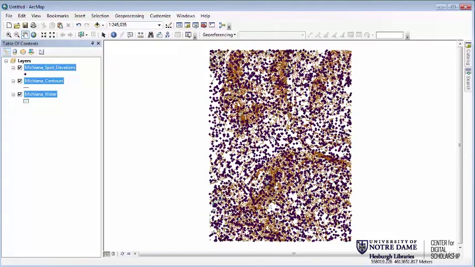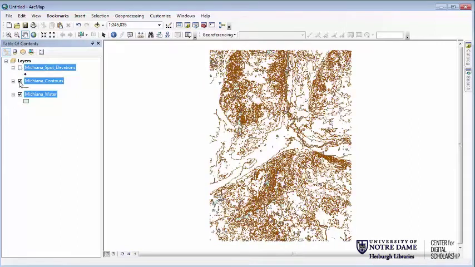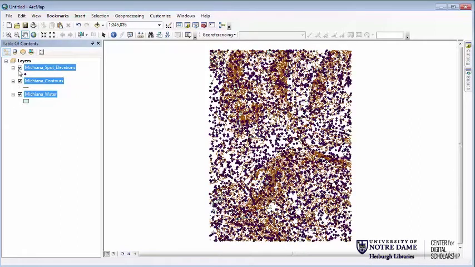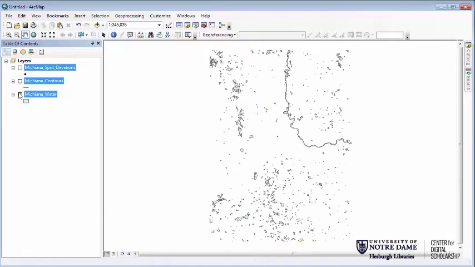And what you see is you have a pretty large area of topo lines, of spot elevations, so high and low points, and then the limits of water as well. And we put this in here because when we're creating a surface, we want water to remain flat. If it's a body of water like the lake in Potato Creek State Park down here, or the river itself, we want that to be flat. We don't want that to be interpolated in any way. We don't want the surface to sort of angle in there because that wouldn't accurately represent what we would expect to see for a body of water.